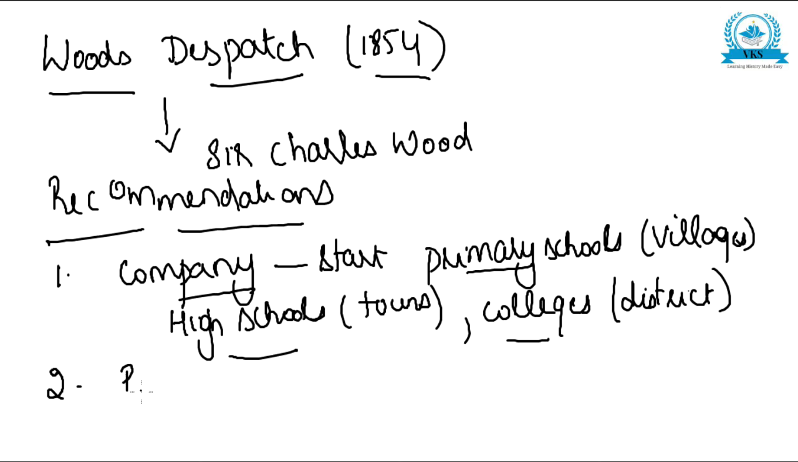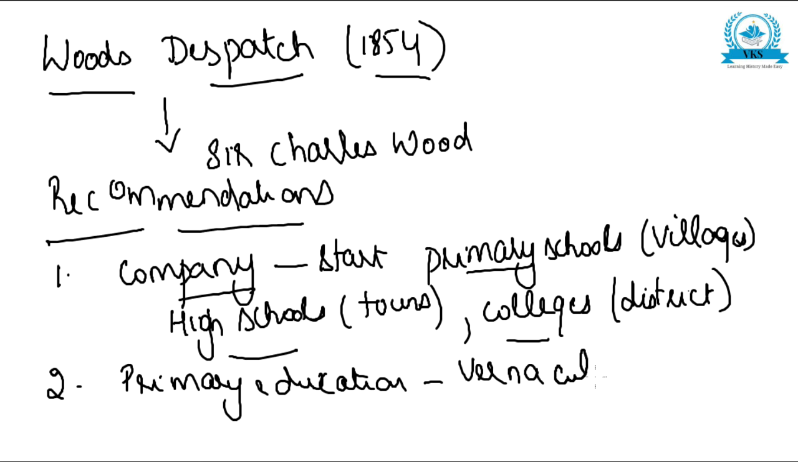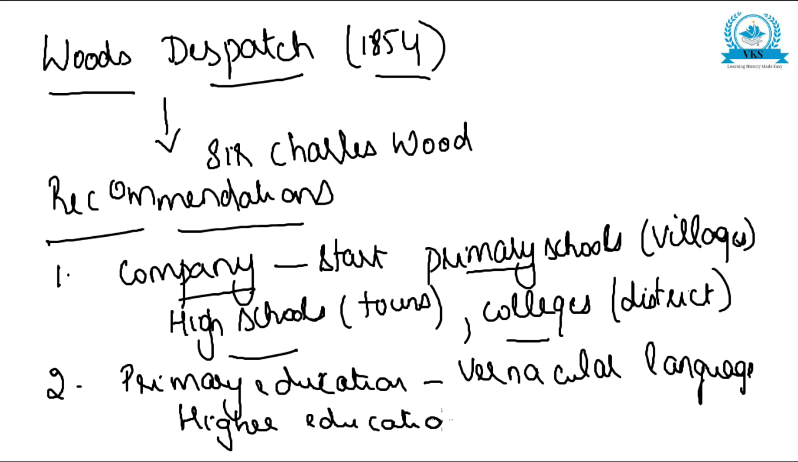The second recommendation was the primary education. Primary education should be in vernacular language, that is their local language, and English will be in higher education. Higher education should be imparted in English medium. So according to the Wood's Dispatch, the second recommendation was primary education should be in vernacular language and English medium for higher education. That was the second recommendation according to the Wood's Dispatch.